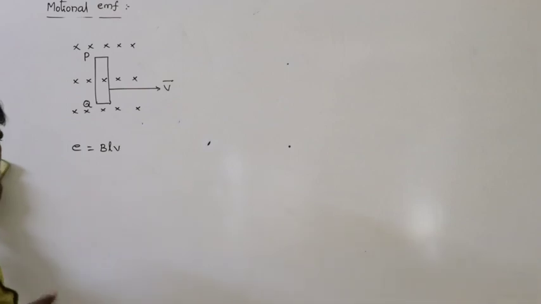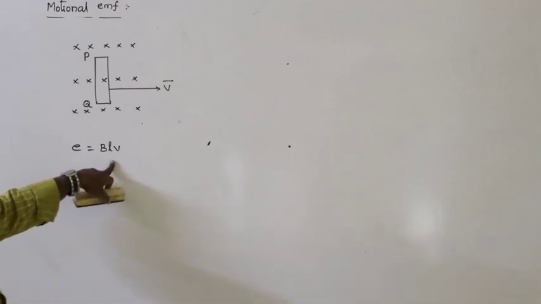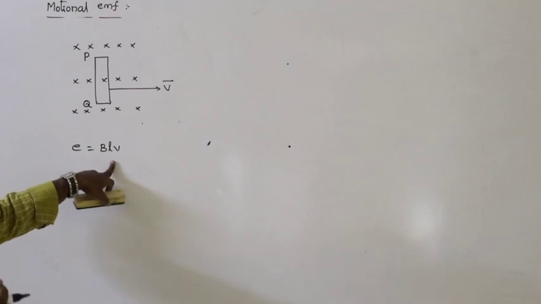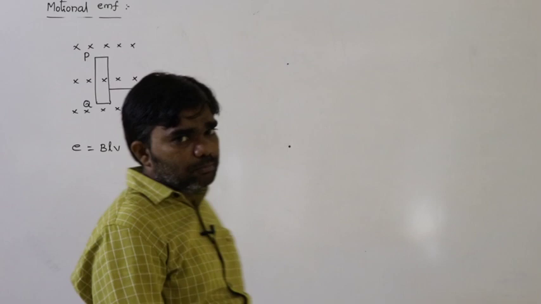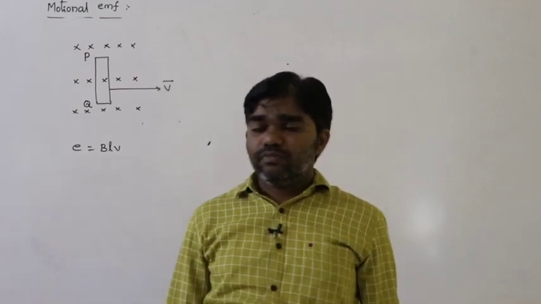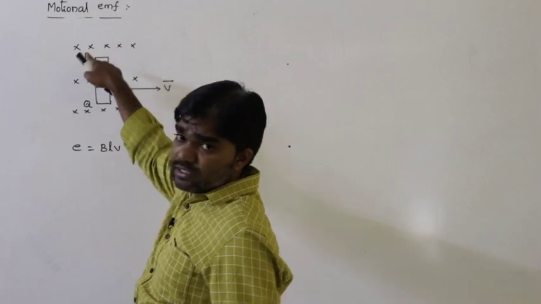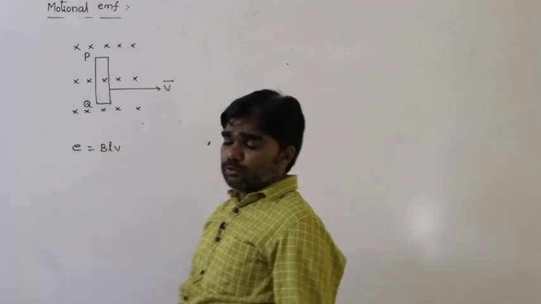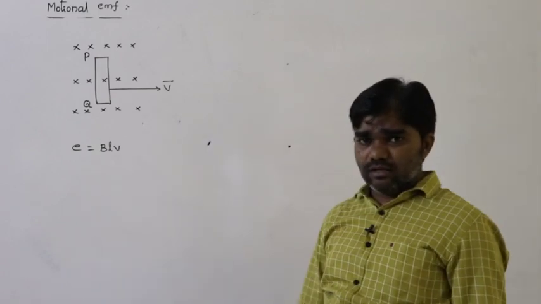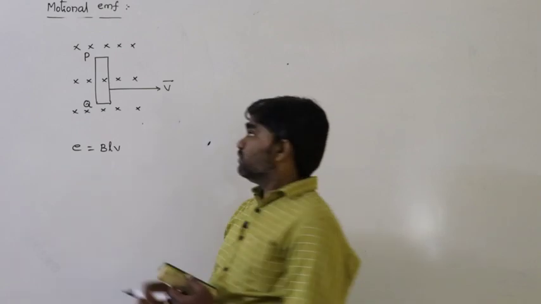Actually, it is minus BLV, but let us say the magnitude of the EMF is BLV. So a potential difference must exist between the points P and Q. How can we calculate it? By using Fleming's right hand rule.